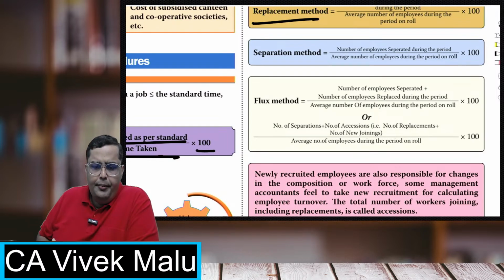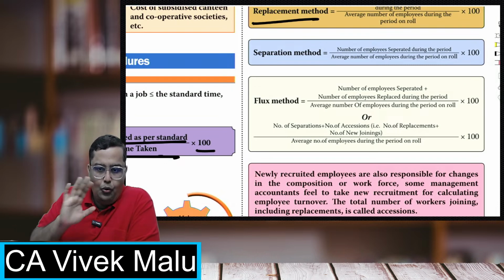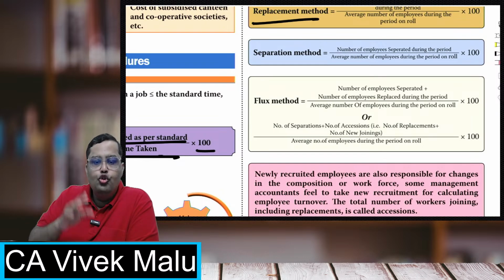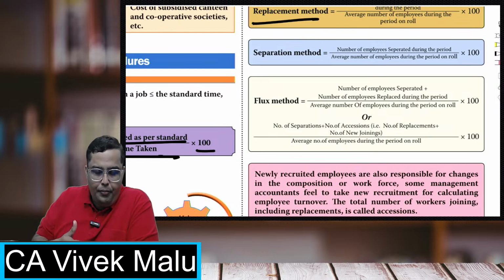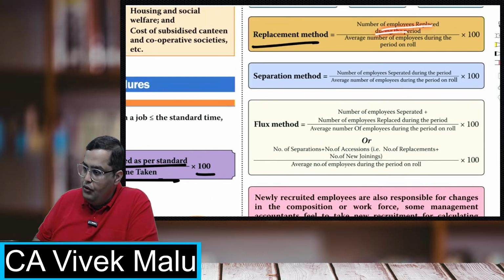Students, let me repeat it again. In the separation method, employees are going out, voluntarily, or we are terminating them. In the replacement method, those who have gone out, in those places we are getting some new employees. That is the replacement method.